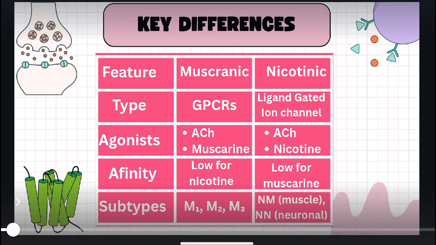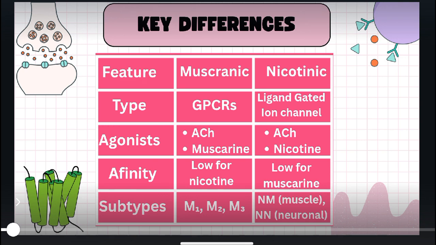In the case of nicotinic receptors, the ligand binds to the nicotinic receptor, and as a result cationic ion channels are activated, and calcium or sodium, whatever the type of receptor is, gets activated. Talking about the agonists, in the case of muscarinic receptors, acetylcholine and muscarine both act as agonists to stimulate muscarinic receptors, while in the case of nicotinic receptors, acetylcholine and nicotine are used as agonists.